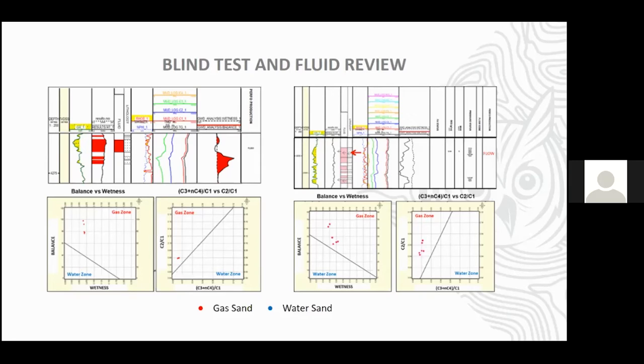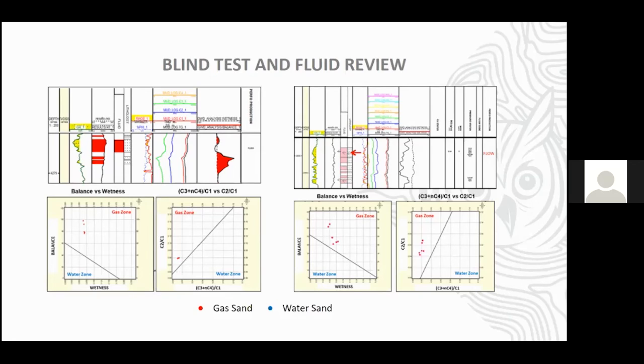We see where the data is located. In this case, the data is located in the gas zone. And from the interpretation, even from the perforation result, we have gas there. So the method matches the perforation result.